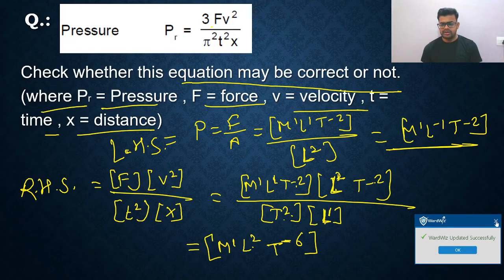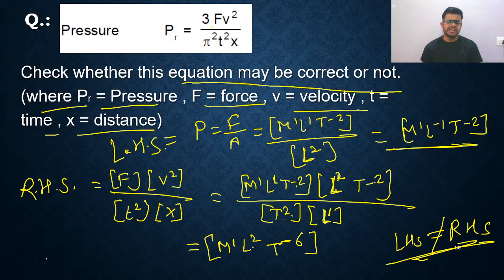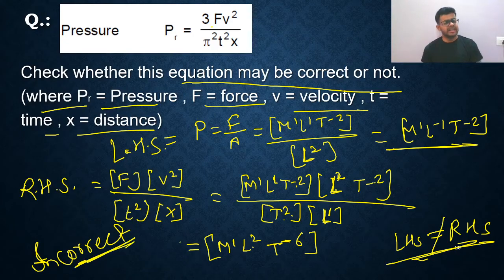Okay. So directly you can say LHS is not equal to RHS. LHS is not equal to RHS means incorrect formula. So this is the dimensionally incorrect formula, my dear friends. FV square upon T square X, that is the dimensionally incorrect formula. That's all. So I hope all of you are getting it.